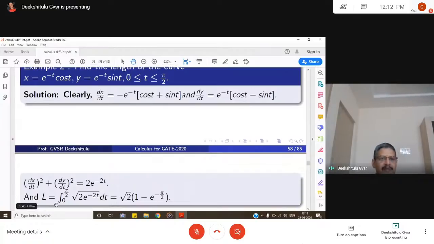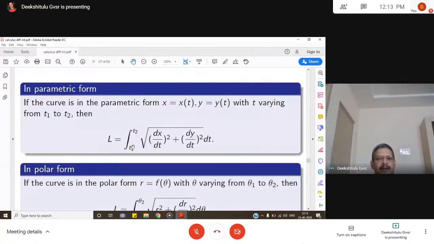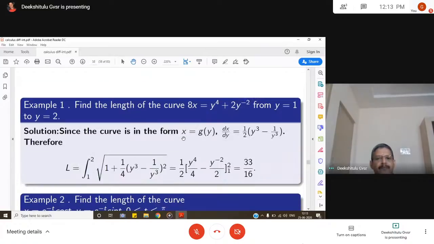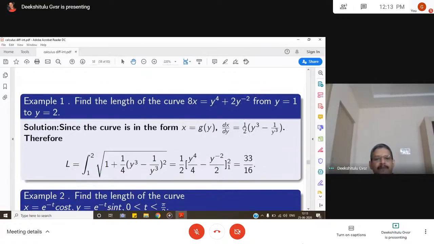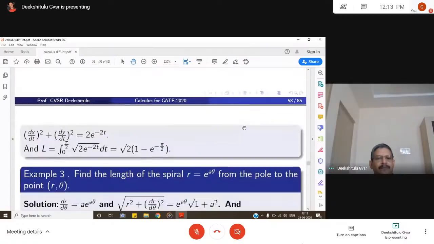So now L is, what is the formula we have? Integral t1 to t2 of square root of dx by dt whole square plus dy by dt whole square. So 0 to pi by 2 square root of 2 e power minus 2t dt. So evaluate, this is the value of that.